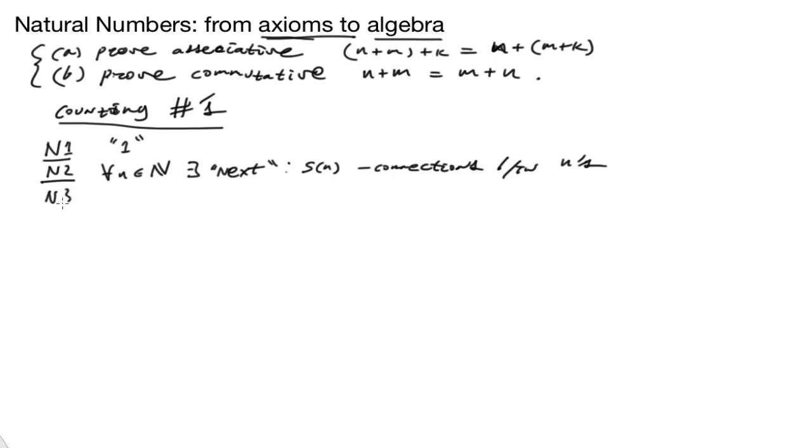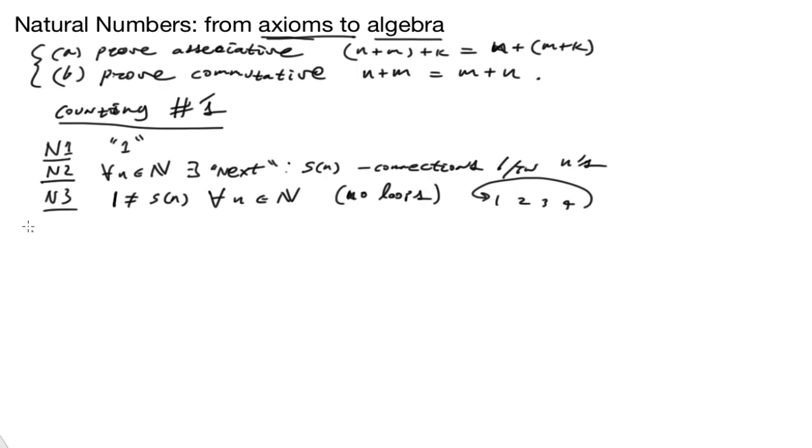First of all, n3: 1 is not the next number of any n in the set. We can never have 1 be the next of anything. This is basically saying that there can be no loops. We can't start with 1, 2, 3, 4, and have the next number after 4 be 1. So no loops.